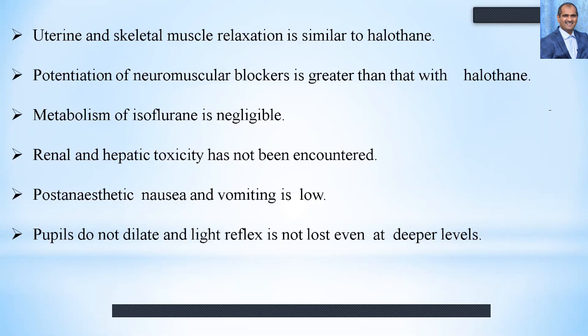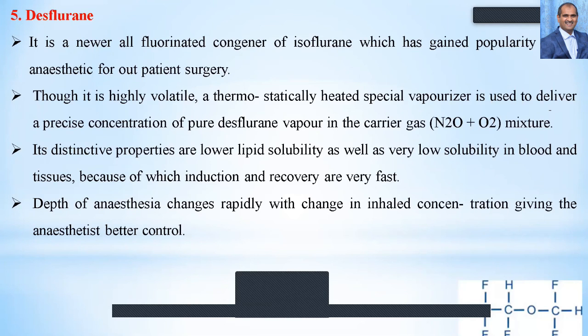Desflurane is a new generation fluorinated congener of isoflurane, and has gained popularity as an anesthetic for outpatient surgery. Minor surgeries can be conducted. It is highly volatile. A thermostatically heated special vaporizer is used to deliver a precise concentration of pure desflurane, and nitrous oxide and oxygen are used as the carrier gas.